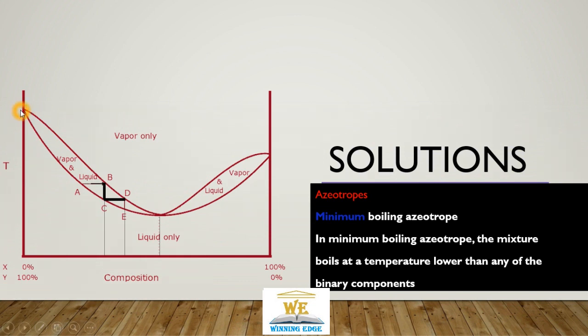Here you see this is a pure boiling point. This is another pure boiling point, and our azeotropic point is lower than either of these two.